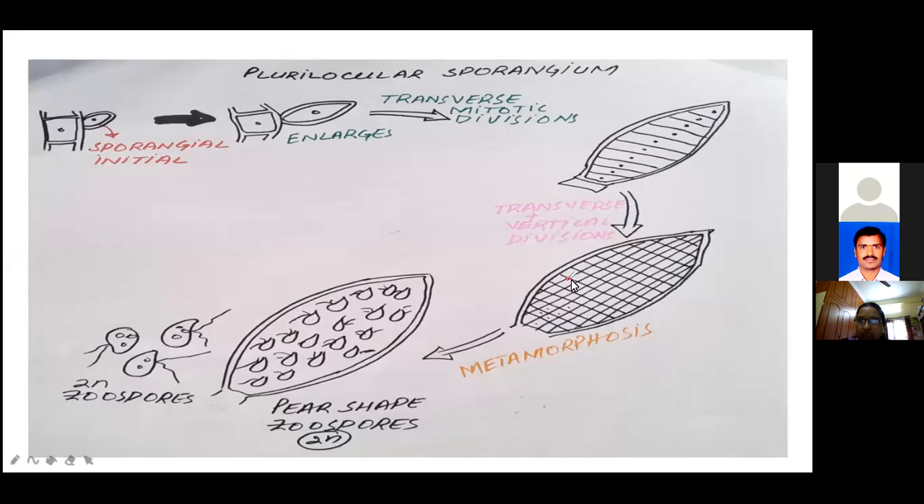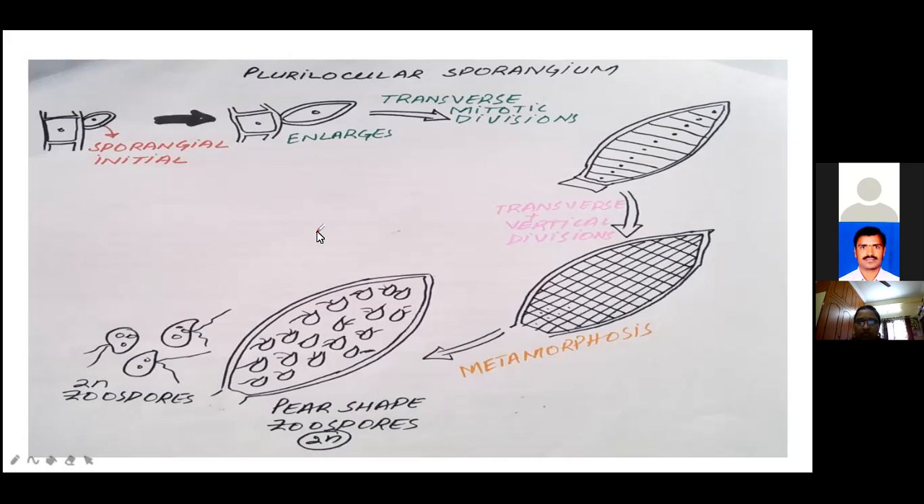As meiosis does not occur in this one, in the plurilocular sporangia all the zoospores that are produced remain in the diploid condition. When they are liberated, they undergo a resting period, and then they directly give rise to the new sporophytic plant. This is the development of the plurilocular sporangium. What is the unilocular? What is the plurilocular?